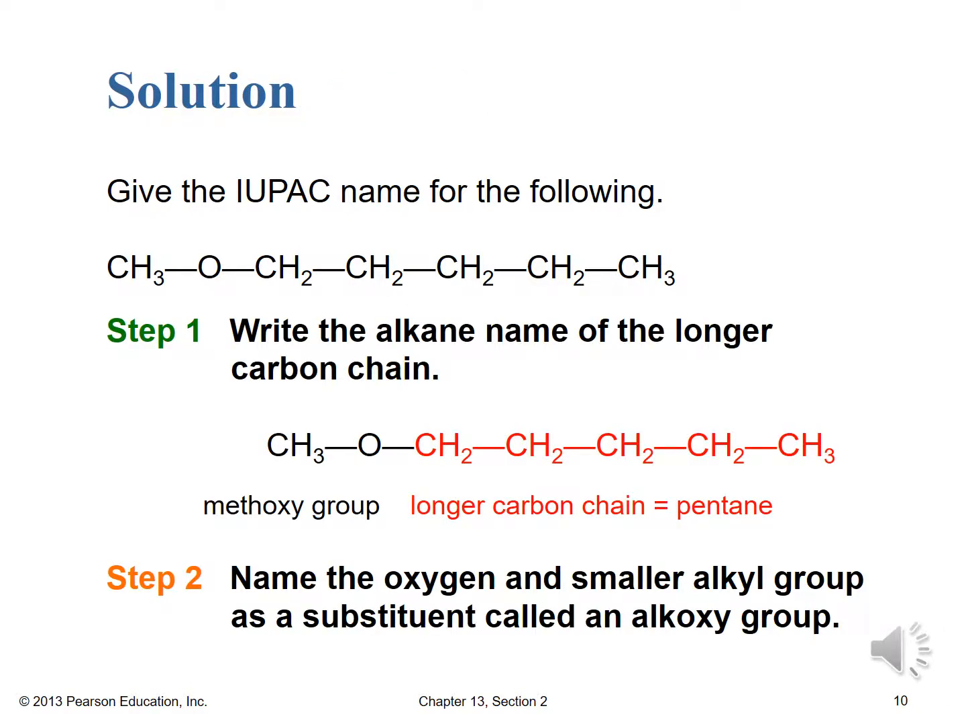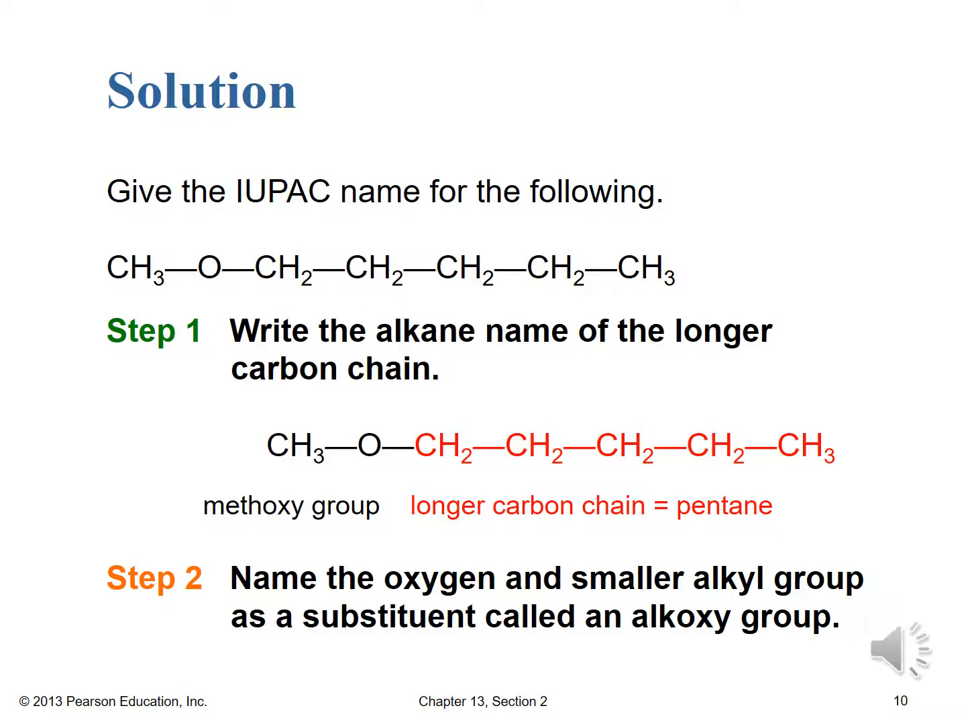Okay, and here it is. So following our steps, first in step 1, we write the alkane name of the longer carbon chain. So on the left-hand side, we have just a methyl group. And then if we look to the right of the oxygen, we have 1, 2, 3, 4, 5 carbons. So that's a pentane. So that's the alkane name of the longer carbon chain.